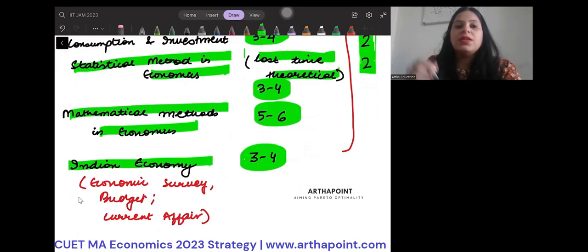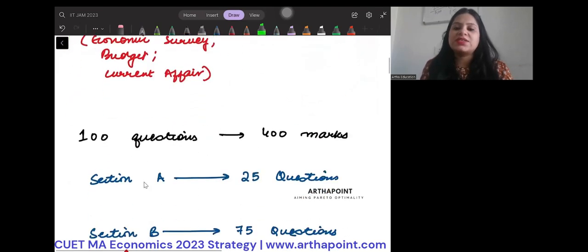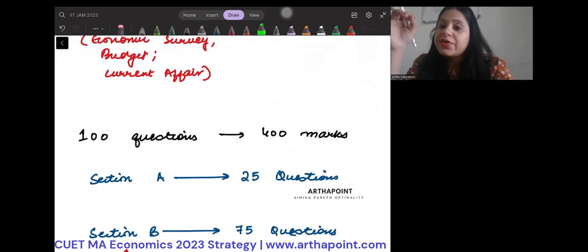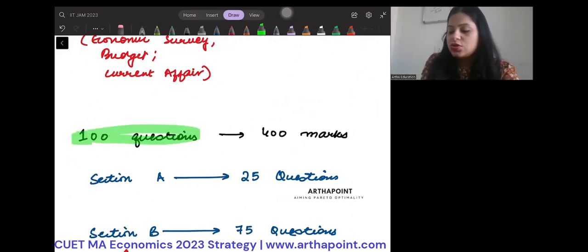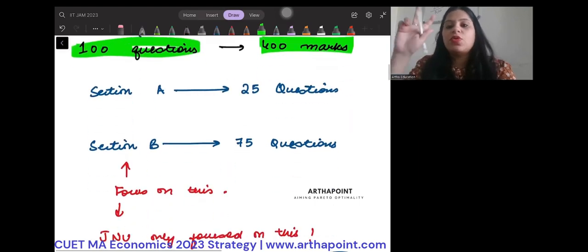ठीक है जी. Now let us understand the paper pattern. कैसा पेपर आता है CUET का, एक बार ये समझ लेते हैं. So the paper pattern consists of 100 questions which will come for 400 marks. ठीक है. Each question is of 4 marks. So 100 questions for 400 marks. ठीक है. These 100 questions can be broken into 2 parts.